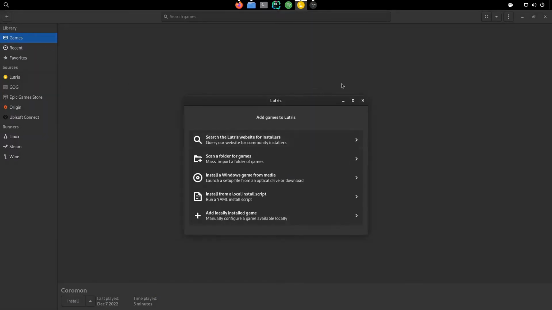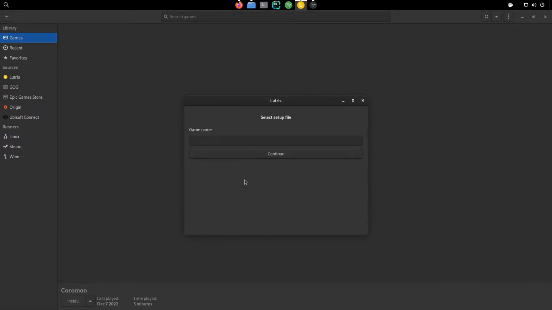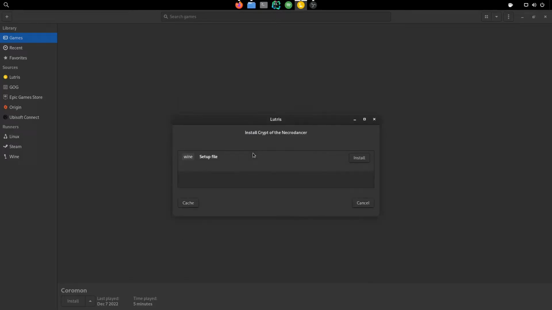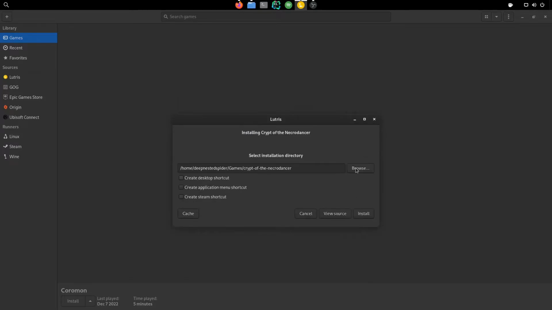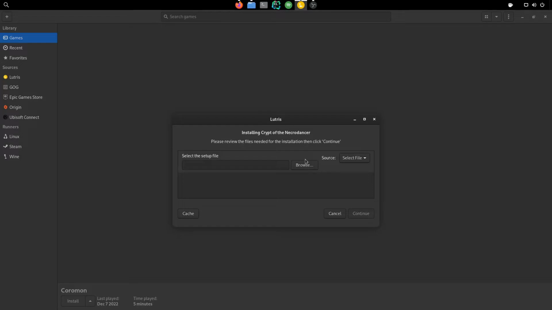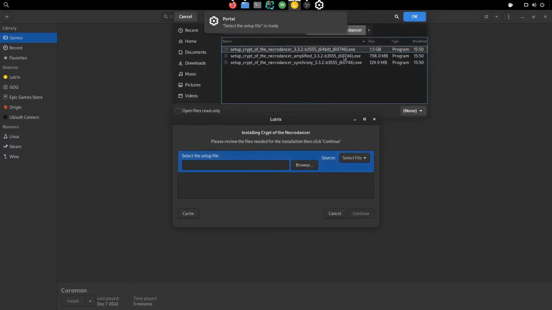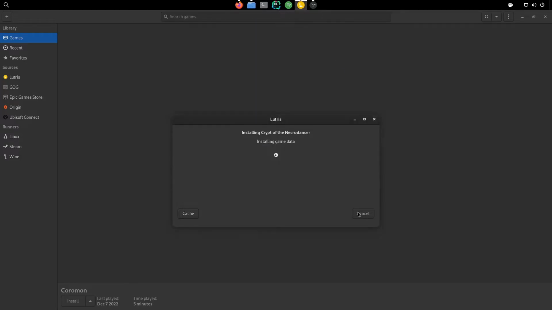The first thing we're gonna need is to open Lutris and install from a Windows executable file. Crypt of this is the game that I'm trying out. Continue, install, continue. We select the setup file. It will open.